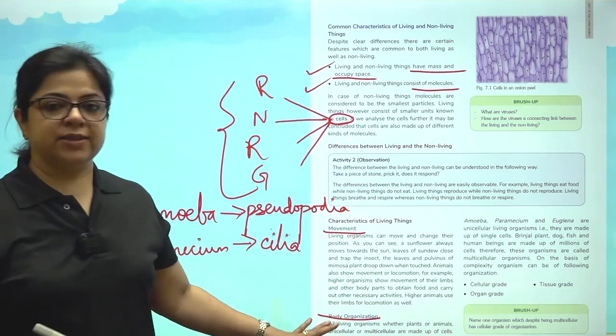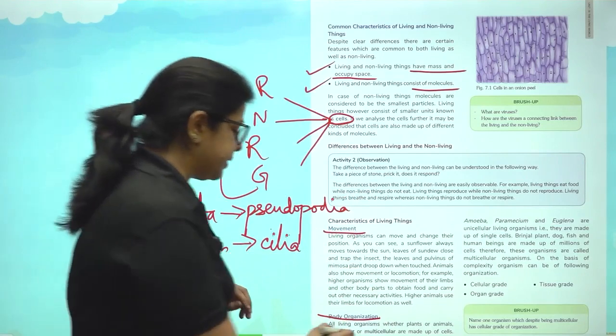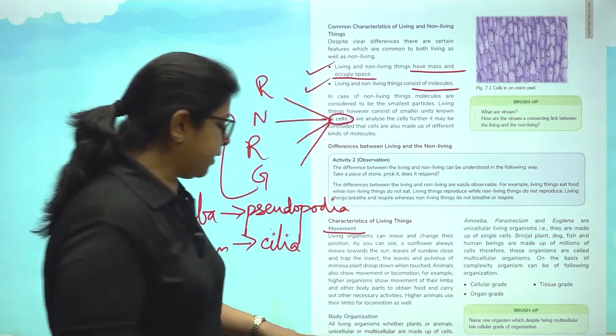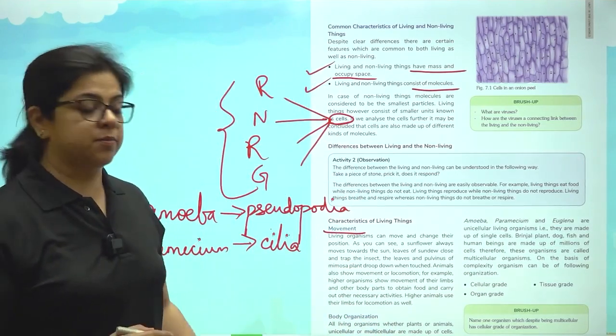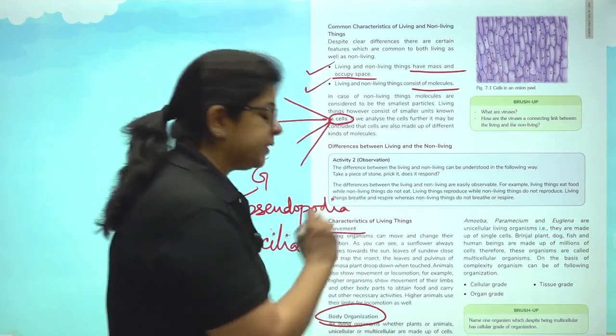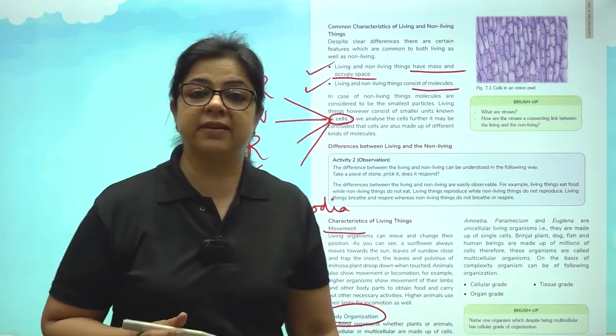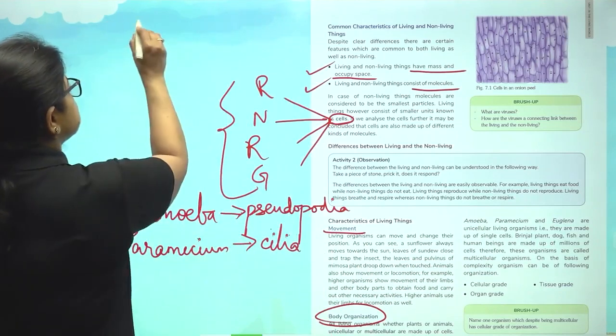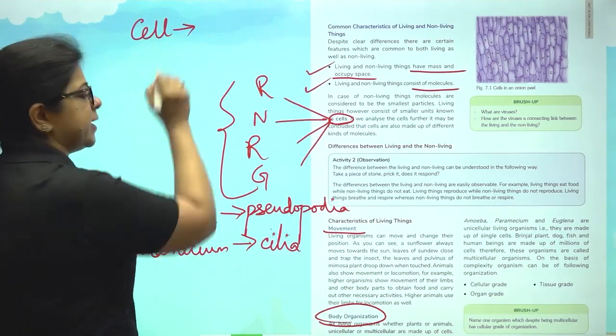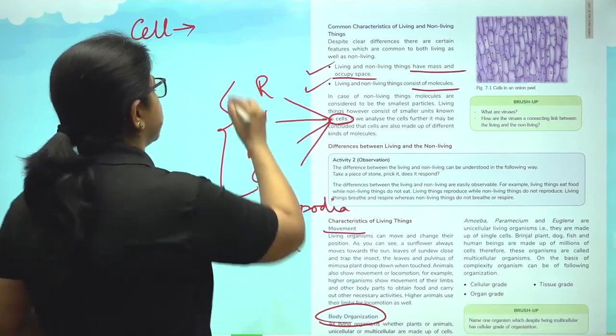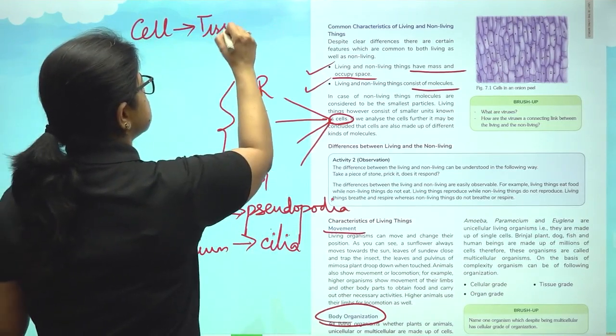Body organization. Now whether it is a multicellular organism or a unicellular organism, there is body organization. What does body organization basically mean? It means that the smallest unit of the body is the cell. Many cells together form tissues.